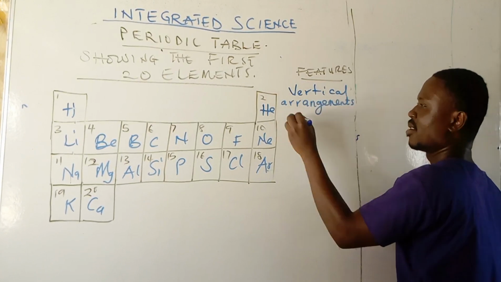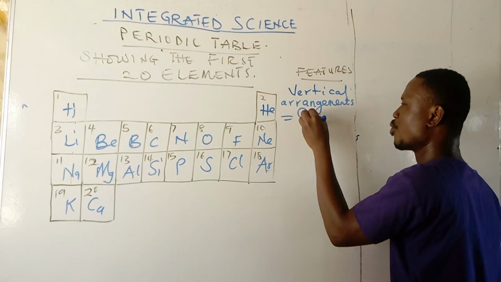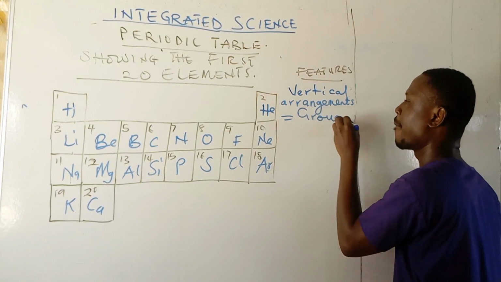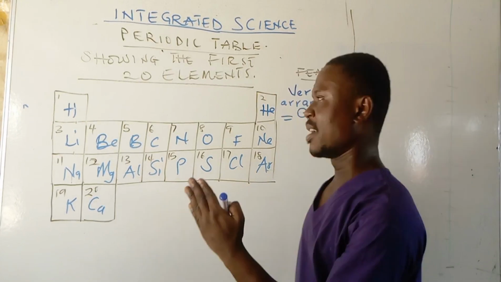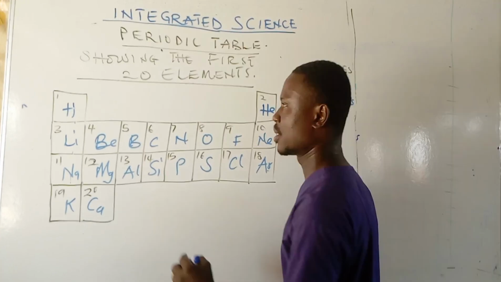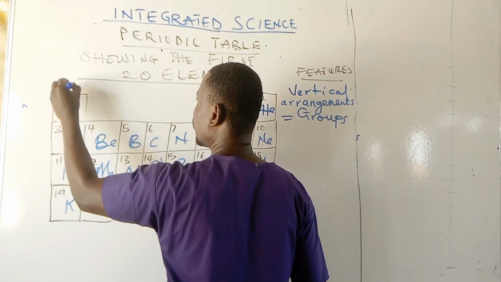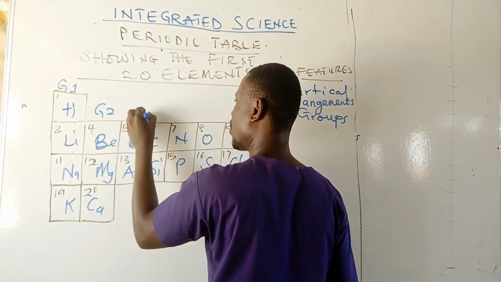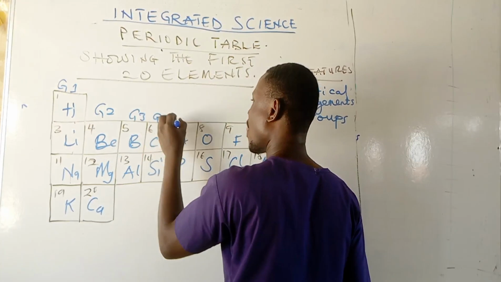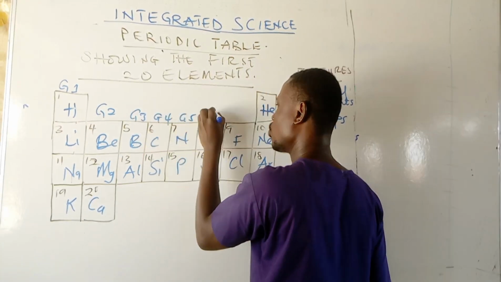What about horizontal rows? Counting, we have 1, 2, 3, 4. And so we can say on the horizontal we have 4 divisions, and the horizontal arrangement are referred to as periods.